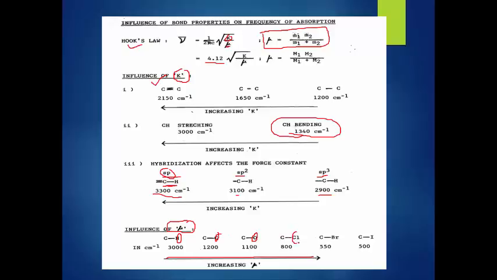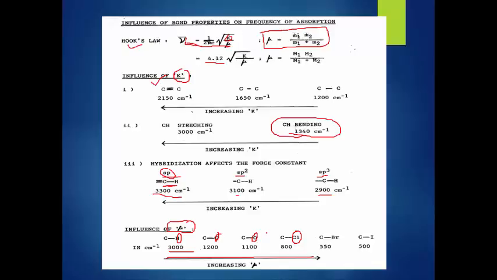As we increase the mass of the atom, the frequency decreases and the wave number also decreases. H is the smallest atomic mass, that's why it absorbs at 3000. C has a bigger mass than H. As we increase the masses, the wave number decreases. This part we already discussed, and these also explain the same things.